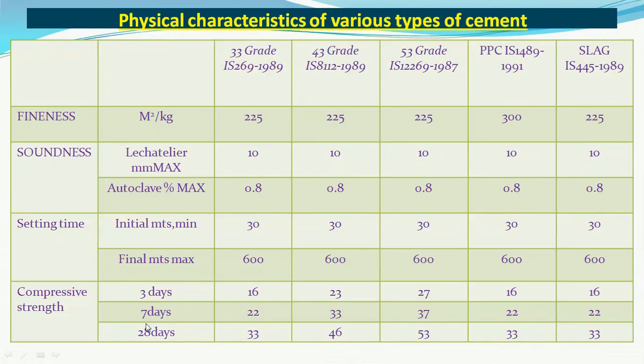Compressive strength, the 28-day strength for 33 grade is 33 Newton per mm square, for 43 grade 43 Newton per mm square, and for 53 grade 53 Newton per mm square. For PPC and slag cement, it should be minimum 33 Newton per mm square,